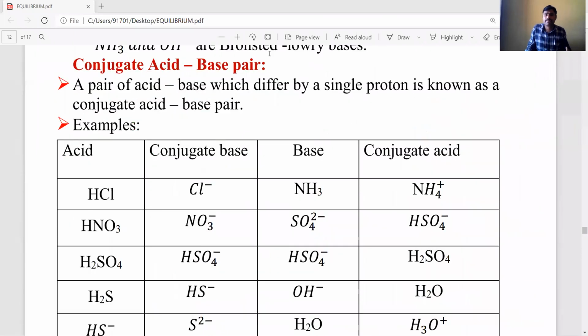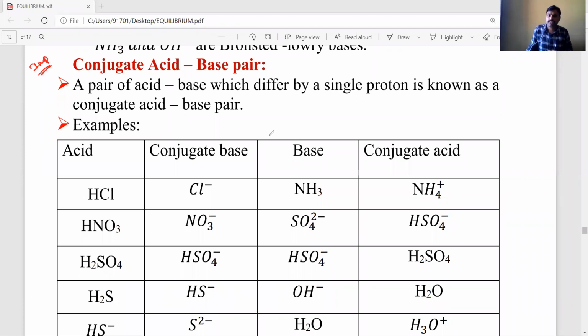Conjugate acid base pairs, this concept is very, very important. They directly ask it in objective examinations also. They will give one substance, one molecule or ion, whatever it may be, and then we have to write the corresponding conjugate acid, or sometimes the corresponding conjugate base.